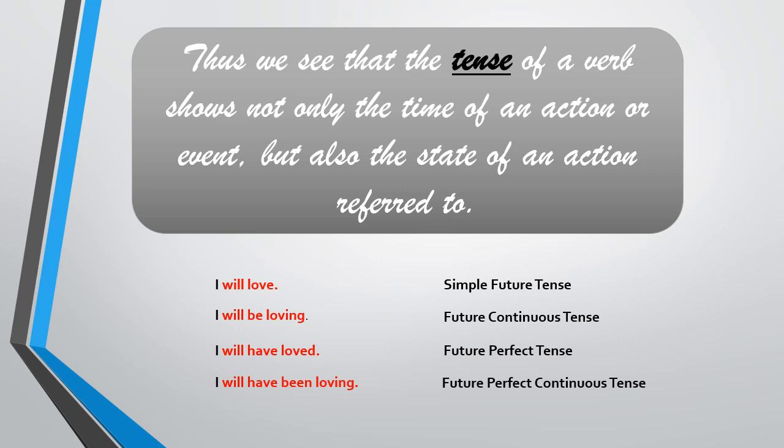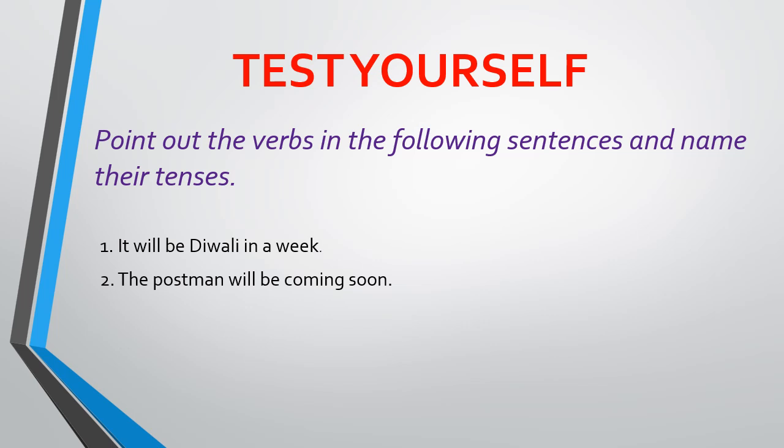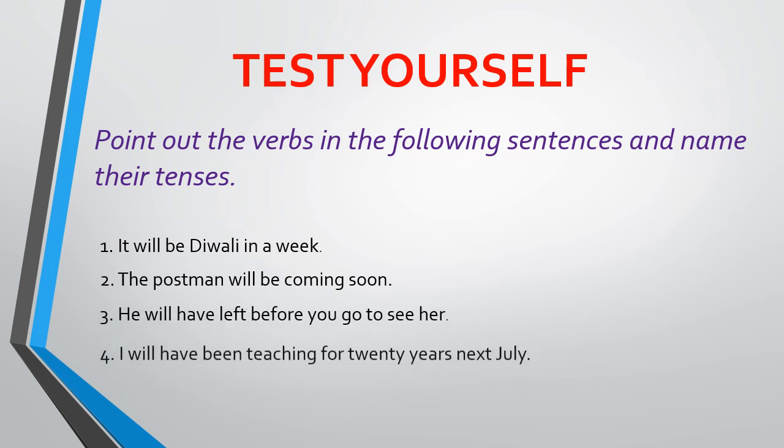So this serves as a revision, as you can see on the screen. Let's test ourselves. Point out the verbs in the following sentences and name their tenses. So we all can identify the verbs first. Obviously, all the verbs are in future tense. According to the verb, we can identify which tense the sentence is in.